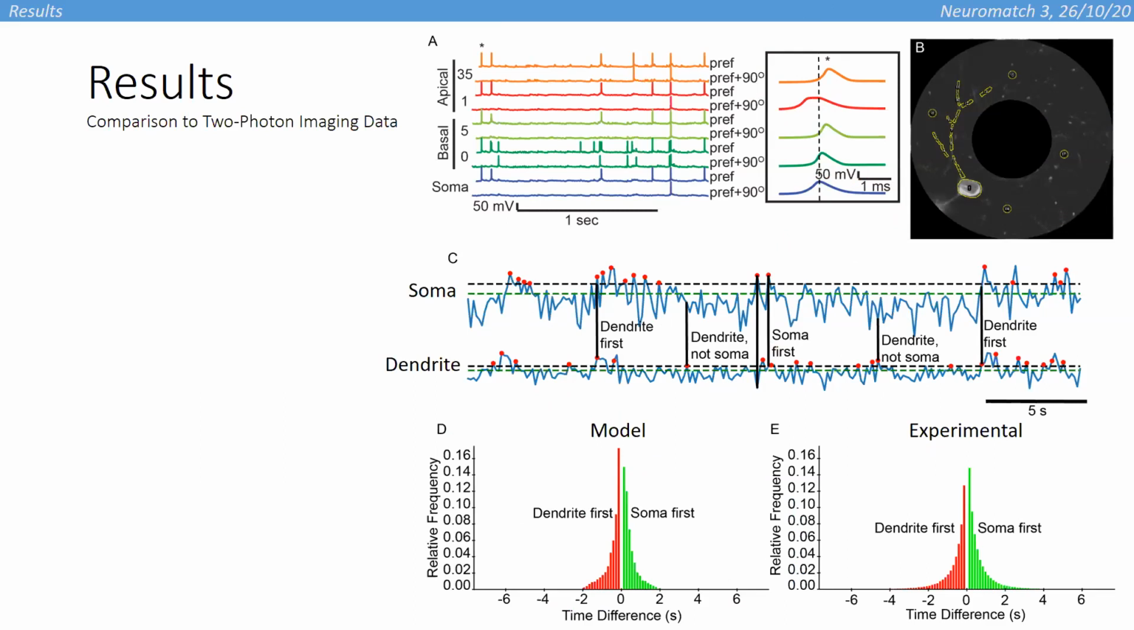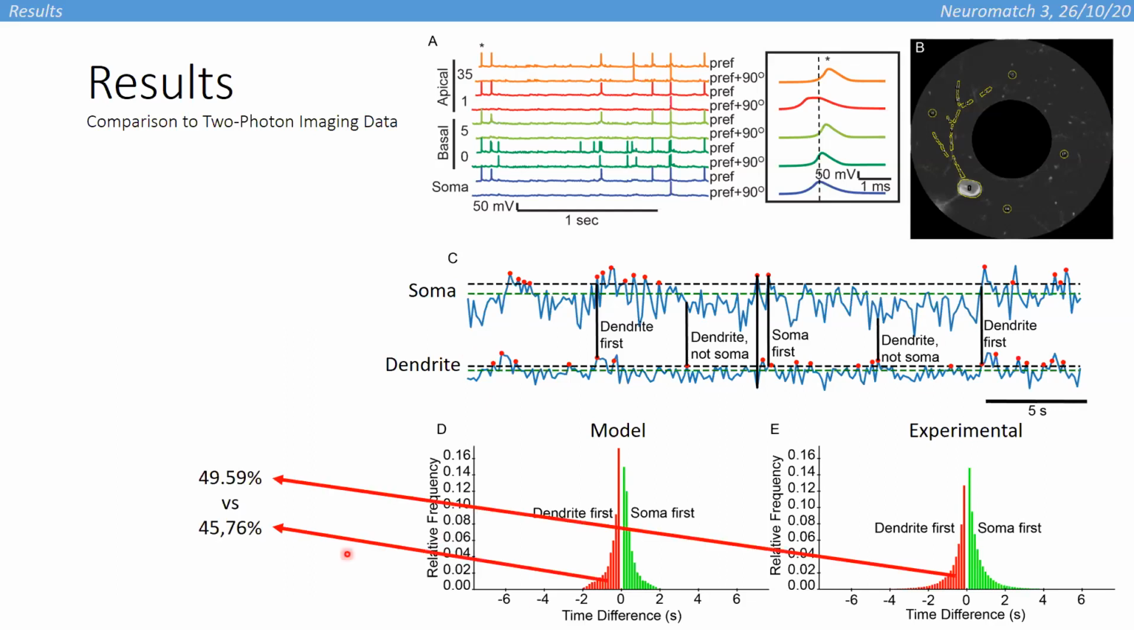Both the model and experimental data then pass through an event detection pipeline, which characterizes the timing of somatic events as dendrite first or soma first. You can see samples here. And comparing the results from both datasets, we can see that they are indeed comparable when looking at the fraction of dendrite first events, which is 49% for the model and 45% for the experimental. That's the percentage of overall events.